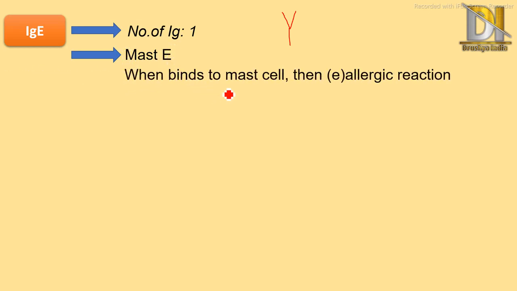When it is bound to mast cell, then it shows allergic reaction, means IgE is present on mast cell, and we all know mast cells are responsible for allergic reaction. In bracket we have intentionally indicated E to help remember IgE and allergic reaction. So the antibody present on mast cell is IgE.